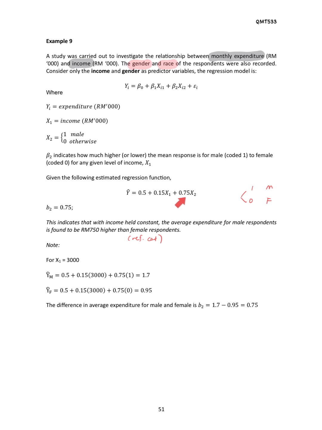That's why the interpretation for beta 2 is like this: we want to find how much the difference between male and female is, and the value is beta 2. This is how we get the value 0.75. The value must be the same, substituting into both equations. If you want to try 1000, that is fine too. The difference will still give the same value, which is 0.75.